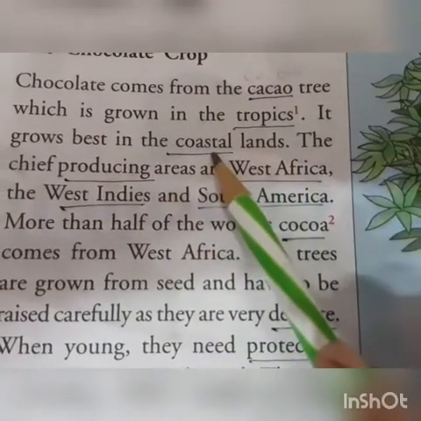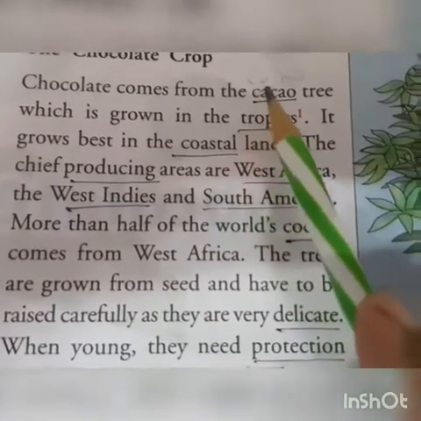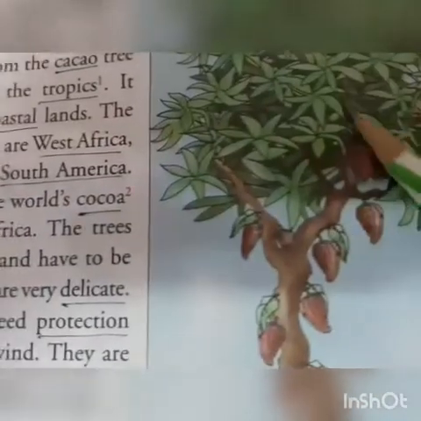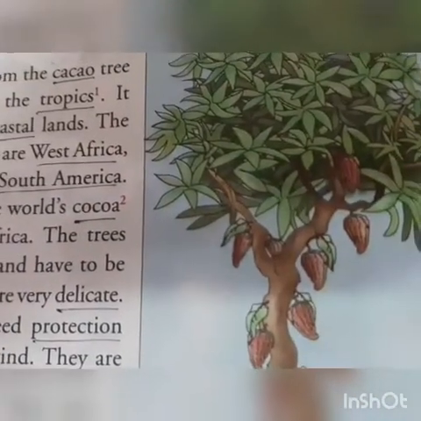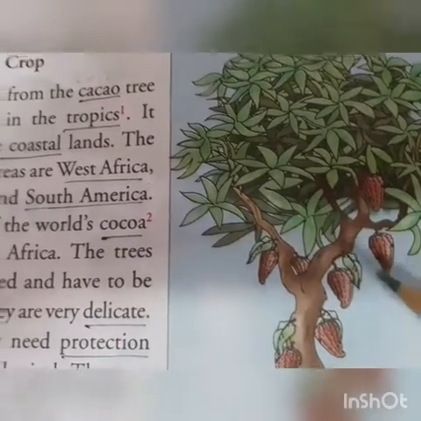What is the meaning of coastal lands? The lands which are close to the sea. तो वहाँ पर बहुत अच्छे से ये चॉकलेट्स के जो कोकाओ ट्री होते हैं वहाँ पर ग्रो करते हैं. As you can see, this is the tree of a chocolate cacao tree from which we get the cocoa beans and from which chocolate is derived.